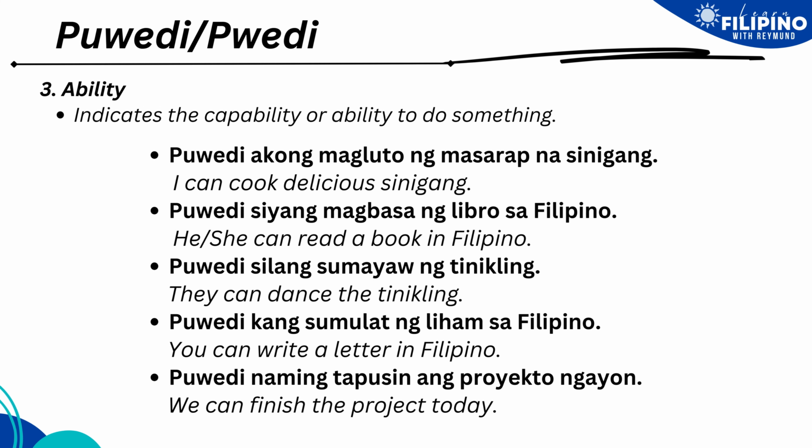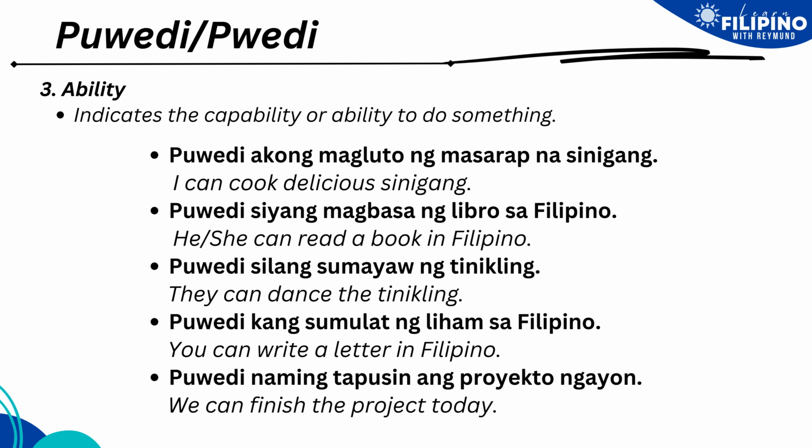Next use of the Filipino word puwede is that it indicates the capability or ability to do something. Pwede akong magluto ng masarap na sinigang. I can cook delicious sinigang. Luto means cook. Masarap means delicious. And sinigang is a dish. Pwede akong magluto ng masarap na sinigang.